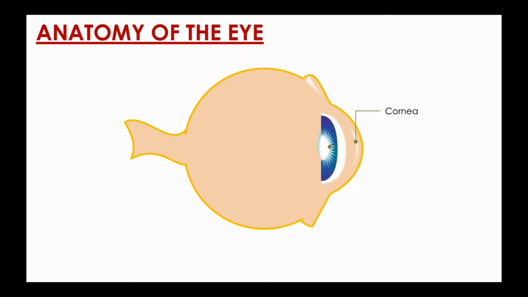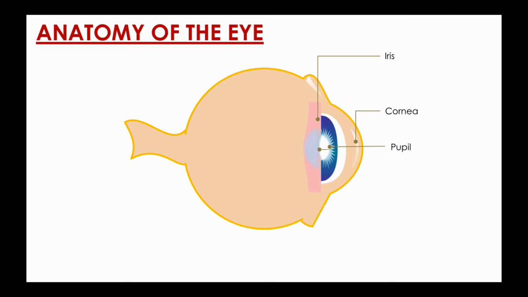The pupil is the black circle in the center of the iris behind the cornea that allows and regulates the flow of light into the retina. The iris is a circular colored structure that sits in front of the lens, which helps regulate the amount of light entering the eye. When there is bright light, the iris closes the pupil to let in less light, and when there is low light, the iris opens up the pupil to let in more light.